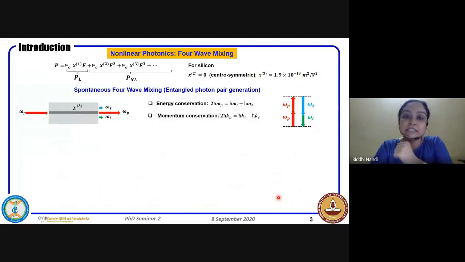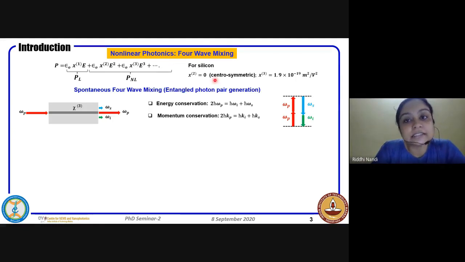Before going into the details, we'll look at the different nonlinear processes, that is, four-wave mixing, and how it happens. The polarization can be expressed like this, in terms of chi, the susceptibility, and E, the electric field. The moment the nonlinear term comes into the picture, we should keep in mind that we launch very high power. Only then does the nonlinearity come into the picture, and whenever we launch high power, all these higher-order terms come into play.